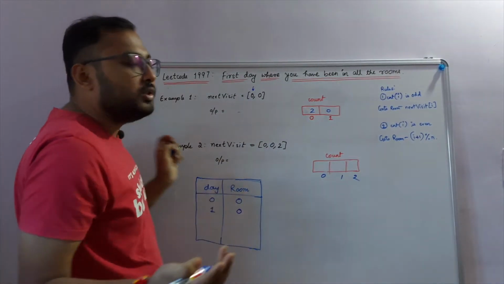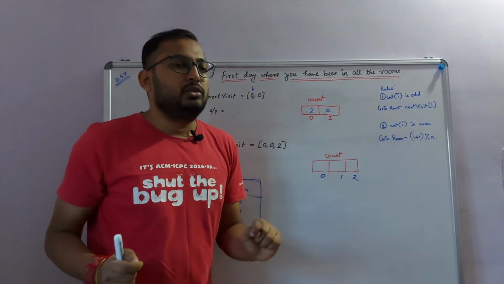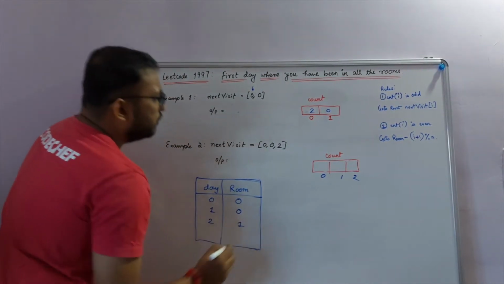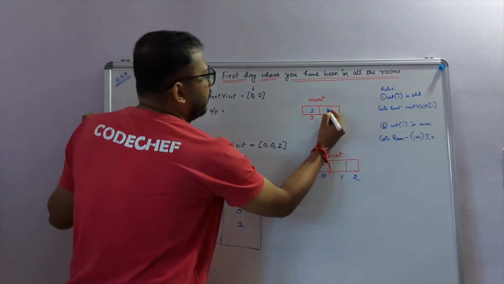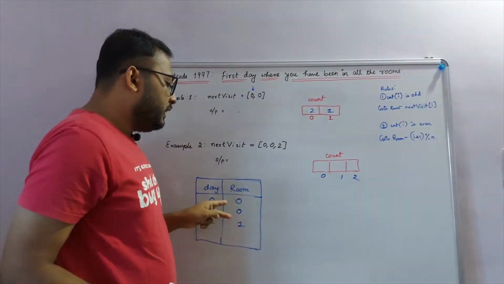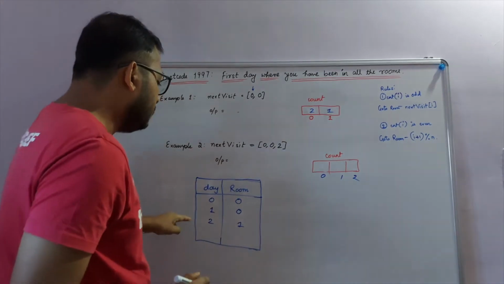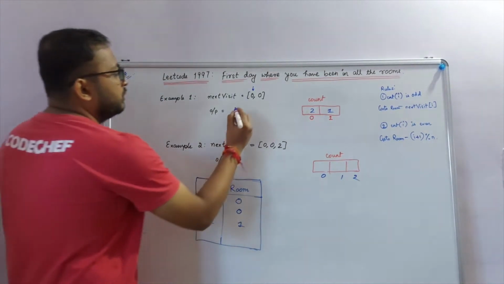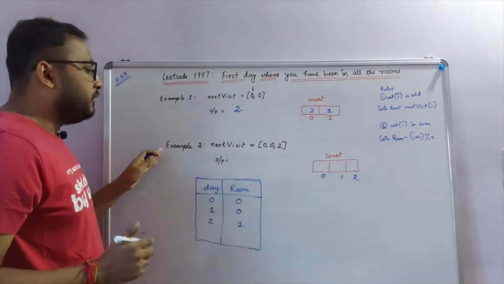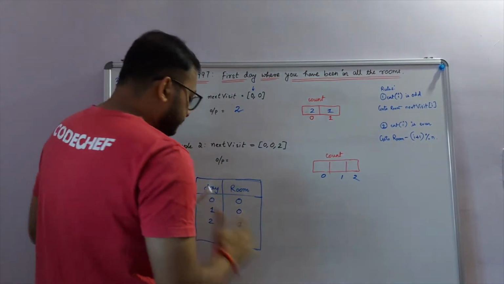So next day where do we go? We go to the I plus 1th room because count is even. So on day 2, we go to room number 1, and let's increment this count. At this point, notice that we have visited each room at least once. Hence day number 2 is the answer. So we need 2 days. That's the answer.